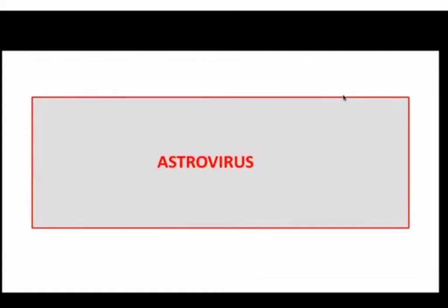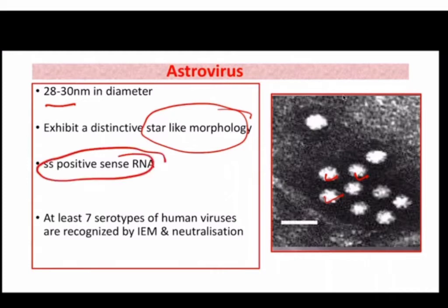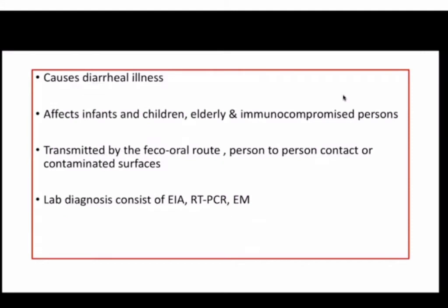Now coming to the astrovirus. The name is derived because it has a star-like morphology. When we see it in the electron microscope, it appears as a star. Therefore it is known as astrovirus. The diameter is around 28 to 30 nanometer and it has a positive sense single-stranded RNA. At least 7 serotypes of astroviruses have been recognized which are causing human infection. So they are causing diarrheal illness and they infect infants, children, elderly, and immunocompromised persons.